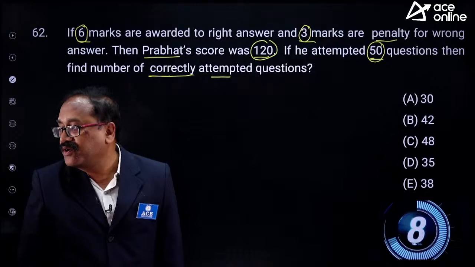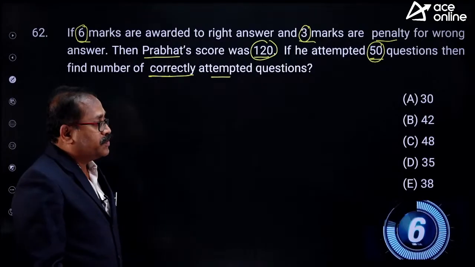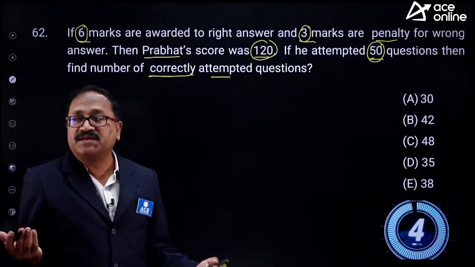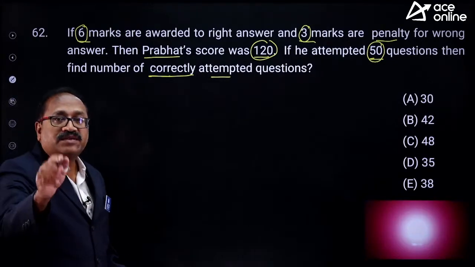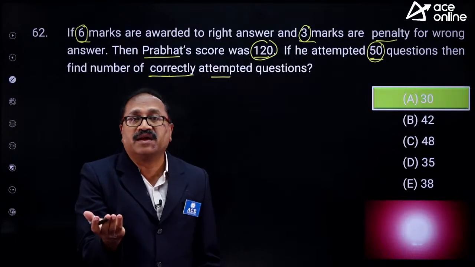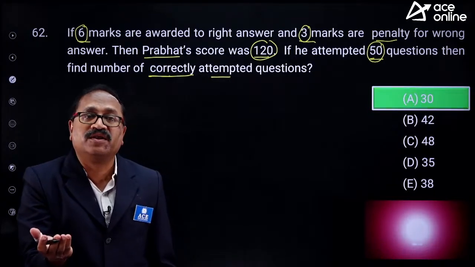See that, the speed of Appal Naidu? He already answered it. What a speed! Now, I will check whether A is correct or not. That's right, Appal Naidu. Wow, what knowledge, sir.